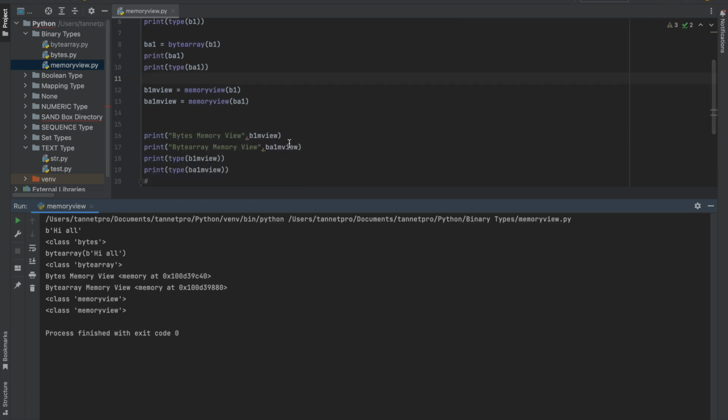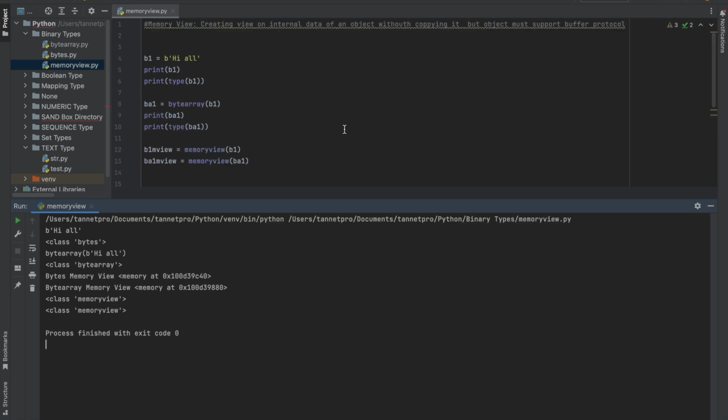So how it is showing, let me show you. Print, right, I am printing the B1M view. So which one is the B1M view? What is that? It is converting bytes to memory view, and I want to see this. So I am putting one comment: bytes memory view. So the bytes memory view is this, and the byte array memory view is this. So this is how you can see the memory view. Hope it is clear.